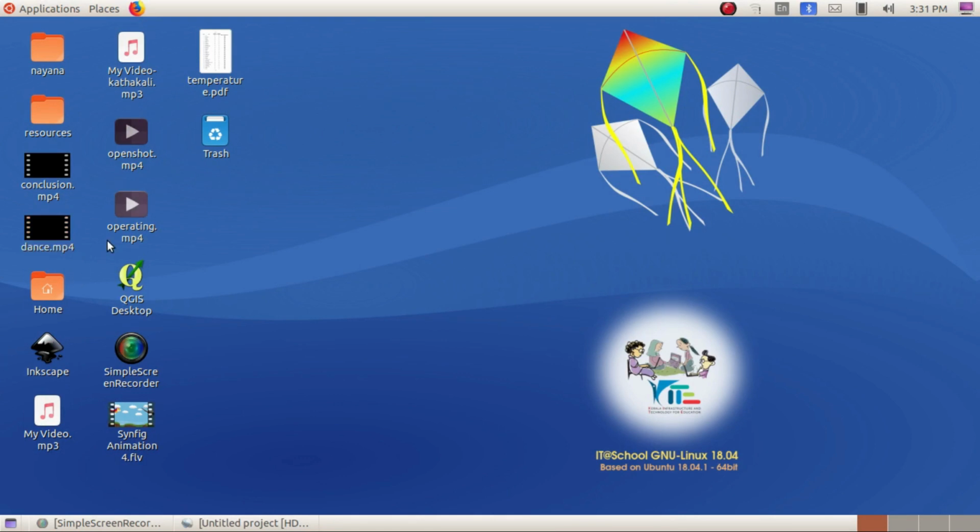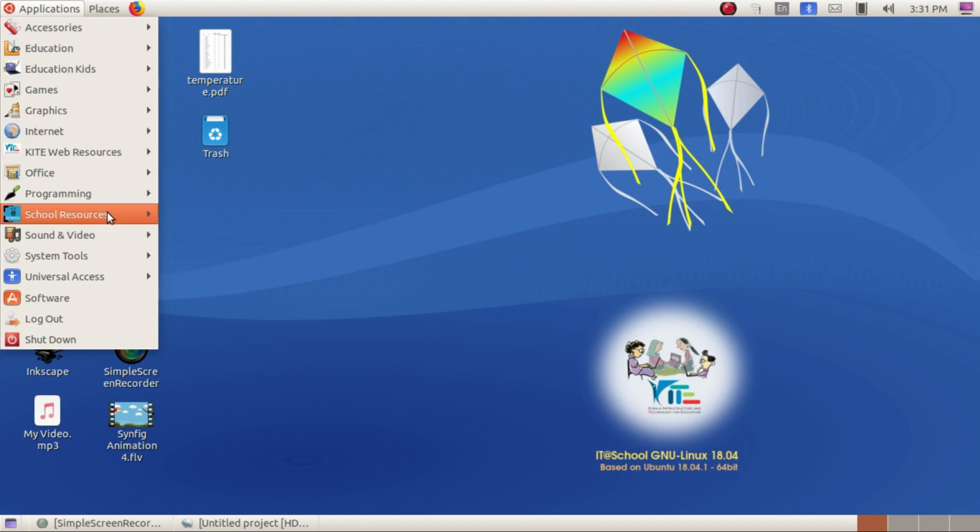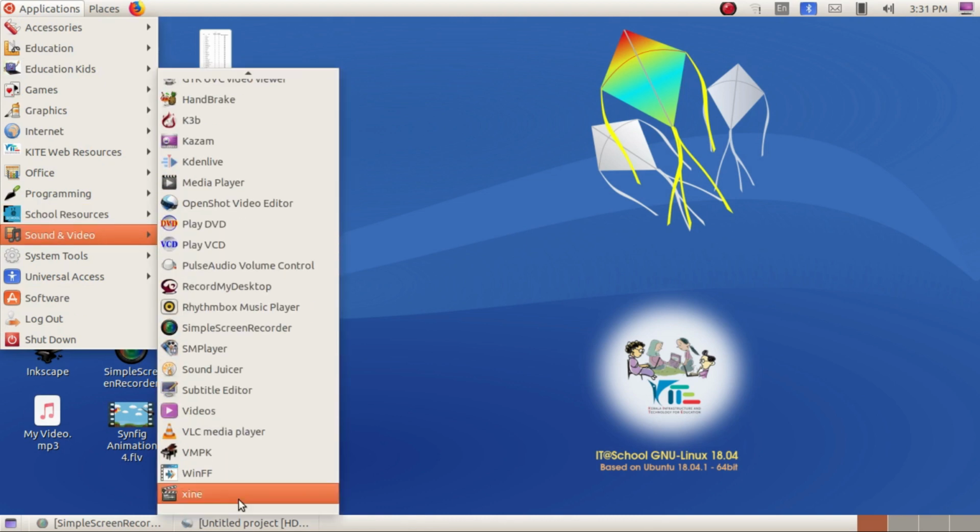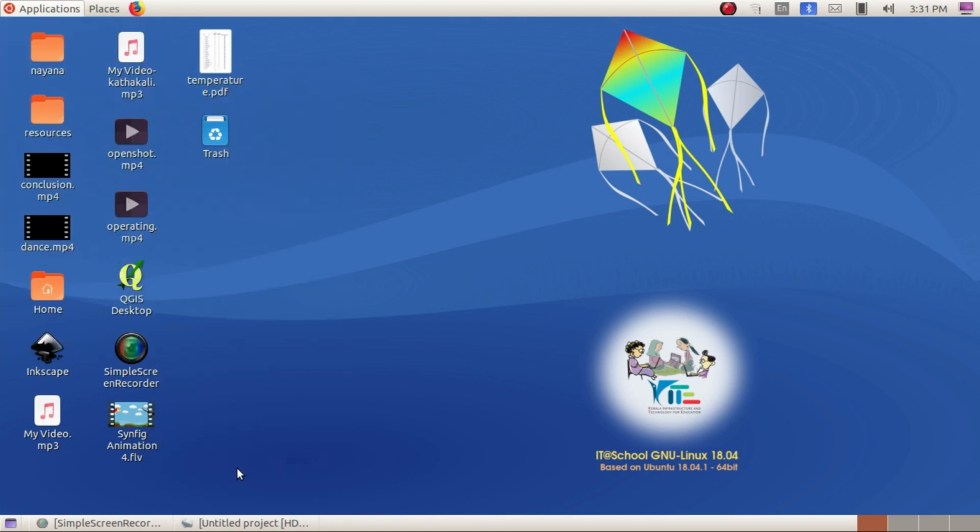And next, if you want to convert this MP4 file into MP3, we have the software WinFF. So here select application, sound and video, and here you have the option WinFF.